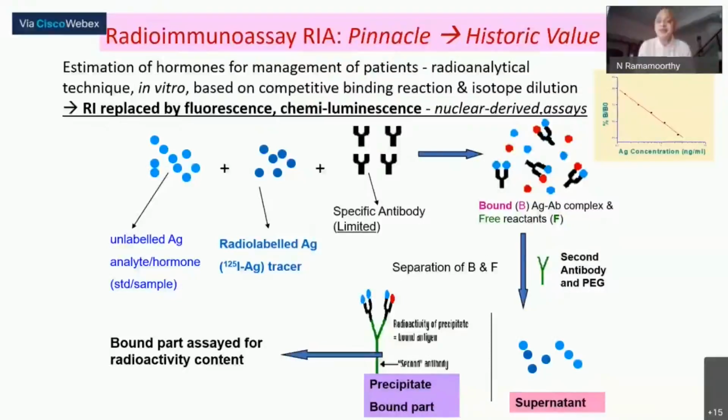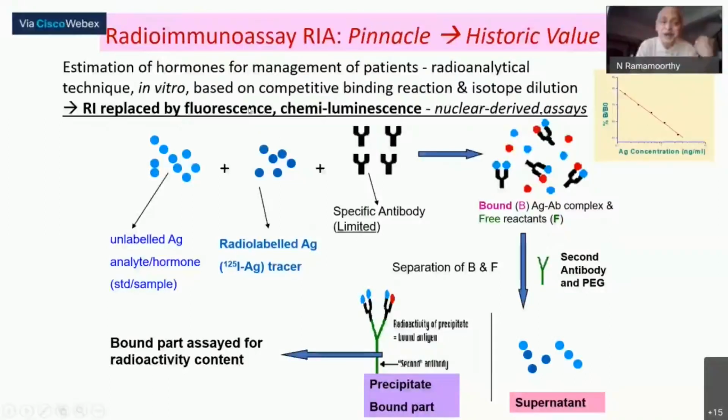Even today, most people will not refer to the fluorescence assay or chemiluminescence assay by a different name. They will still call it RIA because it has become a household name, a generic name, and therefore it remains in that manner. The new word used is nuclear derived assays. The original transition was coming from a nuclear radiation property. Therefore, you call them nuclear derived, but the sensors are chemiluminescence, fluorescence. Those big medical analytical industries provide you the complete reagent, equipment, everything in one go.